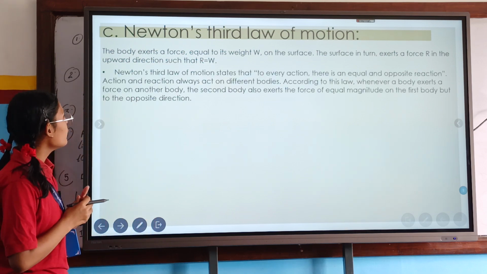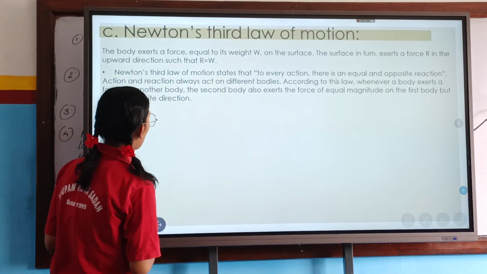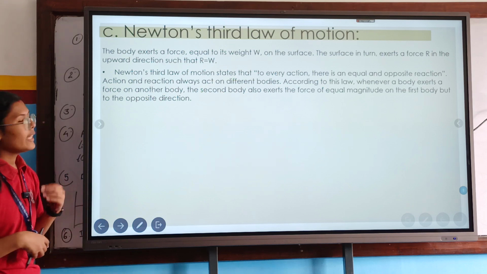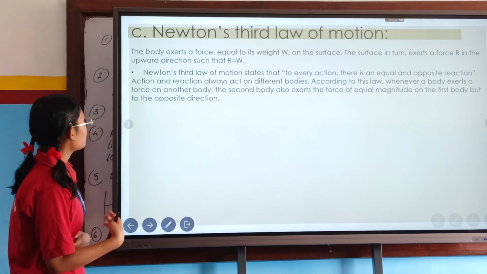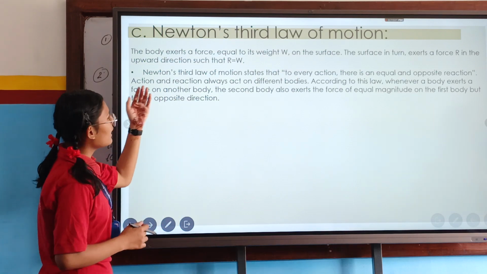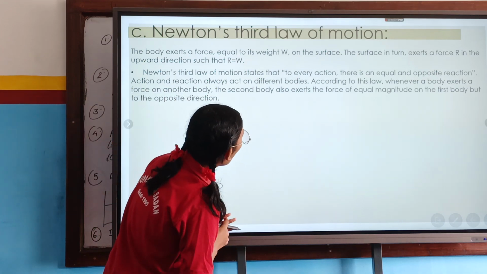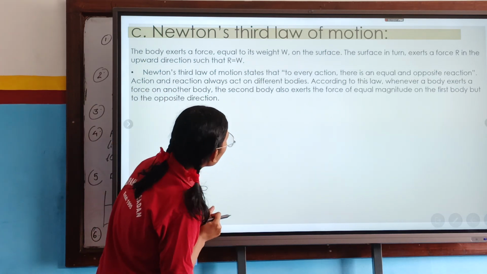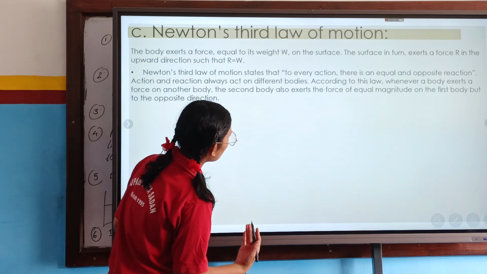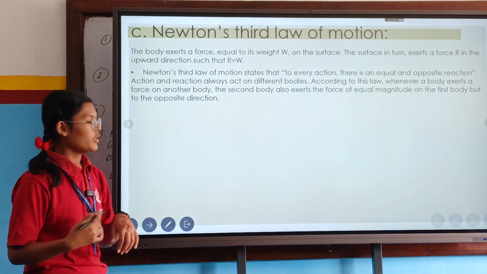Newton's third law of motion states that to every action there is an equal and opposite reaction. It means that to every action there is an equal and opposite reaction, and action and reaction always act on different bodies. According to this law, whenever a body exerts a force on another body, the second body also exerts a force of equal magnitude on the first body, but in the opposite direction.